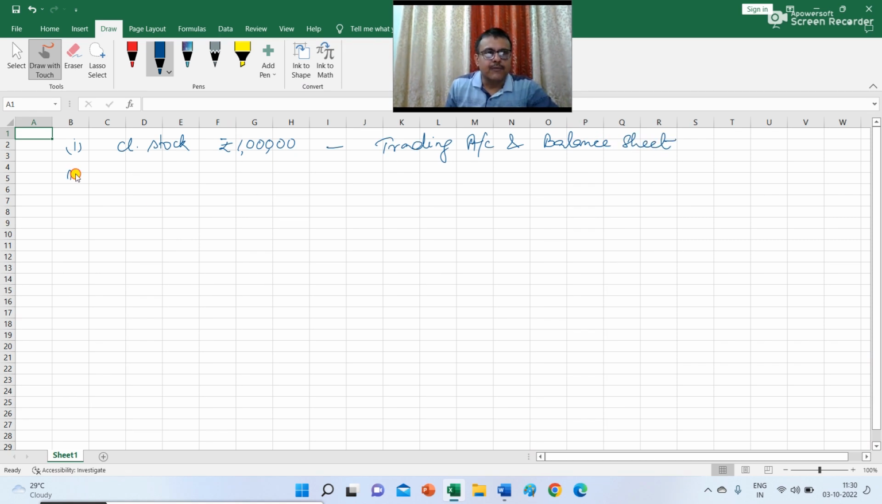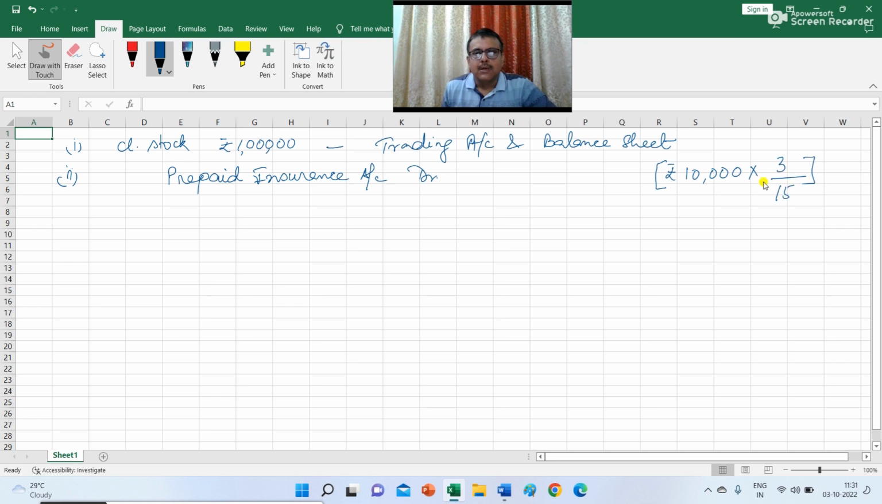The next item given is regarding the prepaid insurance. What is the journal entry for prepaid insurance? Prepaid insurance account debit to insurance account. What is the amount for prepaid insurance? Total amount of insurance paid, which is appearing in the trial balance, is rupees 10,000. This 10,000 has been paid for 15 months, and 3 months is paid in advance. So the amount of prepaid insurance is 2,000 rupees. Prepaid insurance account debit to insurance account.